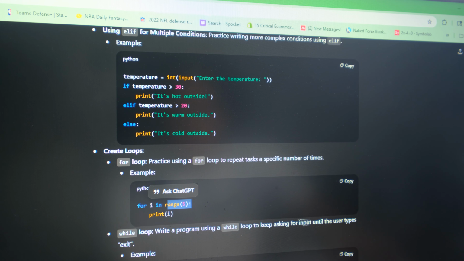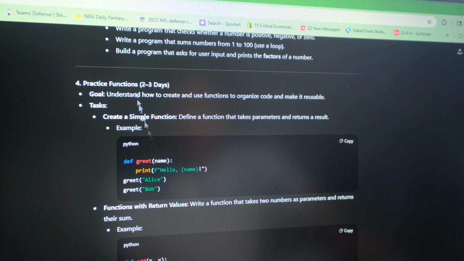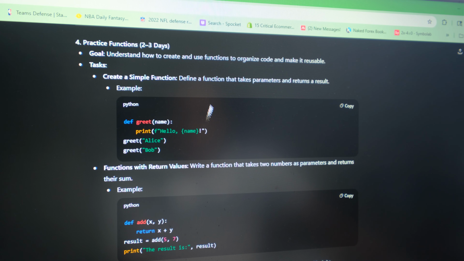So while the programming while loop, I did one of these exercises, checking the positive number, and then I added the exit to tie into the loop form of it too. Next time we're going to practice functions, understand how to create functions and organize code. That's going to be even more fun. But I'm real happy for the code I wrote by myself.